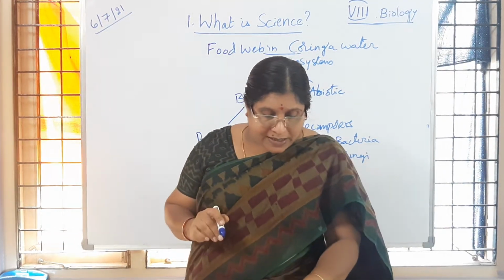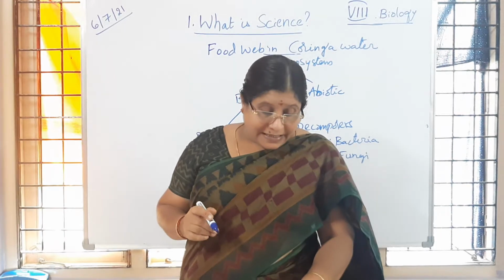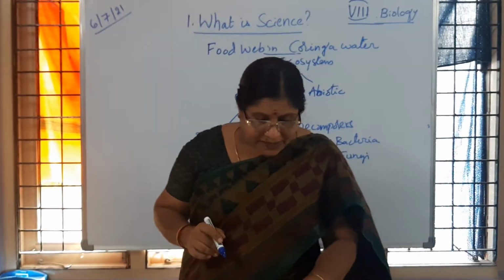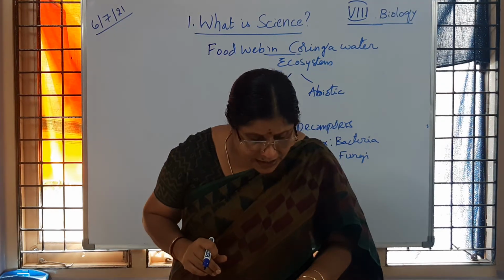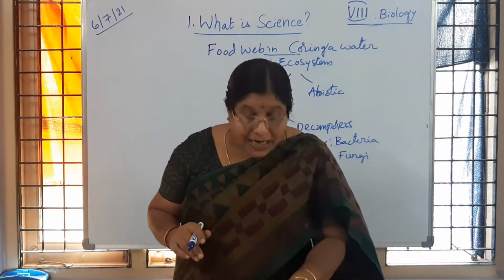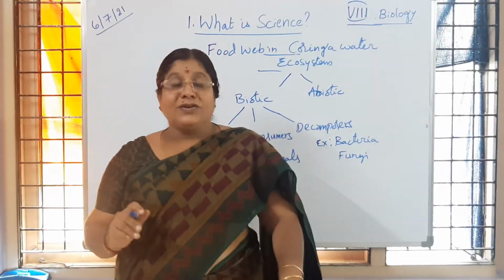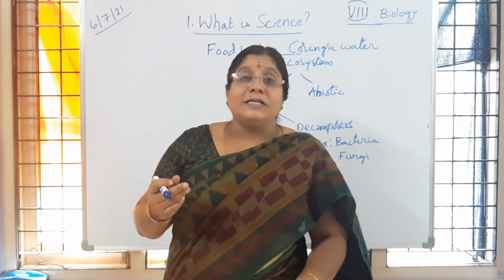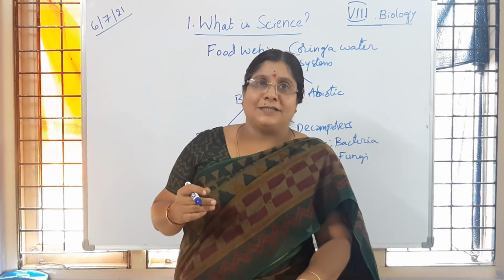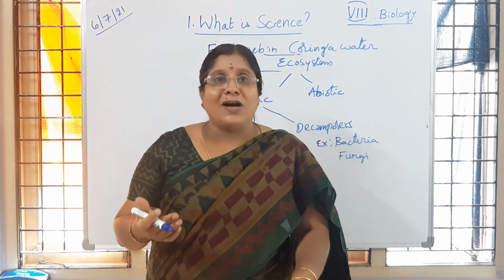So how many microorganisms are going to live on our skin? That is 1,000. Okay, then the biotic community consists of bacteria, fungi, and small even arthropods. So each mite which is responsible for scabies disease, that is microorganism, microarthropod.